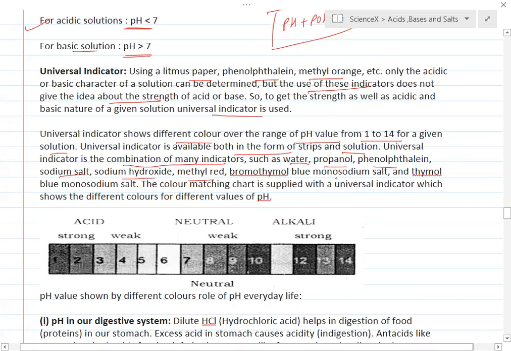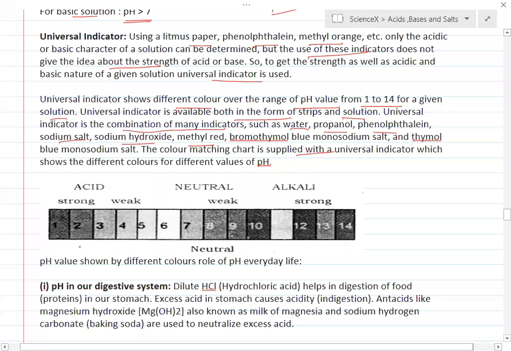Universal indicator is a combination of many indicators such as water, propanol, phenolphthalein, sodium salts, sodium hydroxide, methyl red, bromothymol blue monosodium salts, thymol blue monosodium salts. A color matching chart is supplied with a universal indicator which shows the different colors for different values of pH. So you can see here strong acids. Here it is not clear. In the next video, I will try to make it more clear.